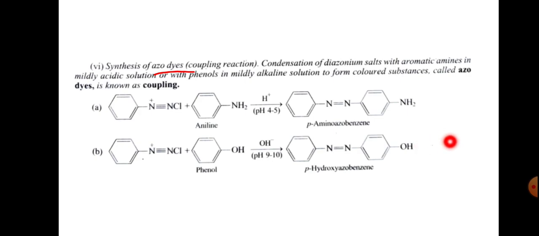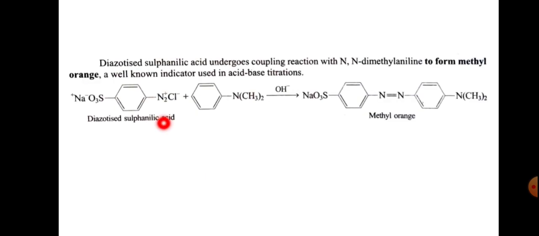Here also there is elimination of HCl. And diazotized sulfanilic acid undergoes coupling reaction with N,N-dimethylaniline to form methyl orange, a well-known indicator used in acid-base titrations. So this is the methyl orange.